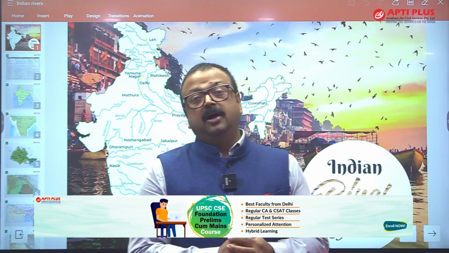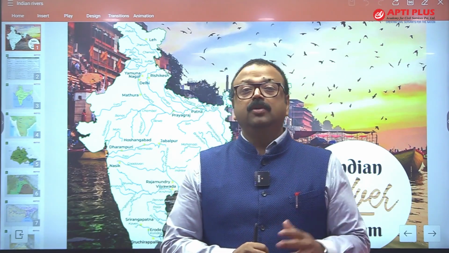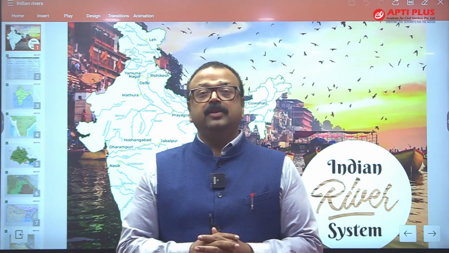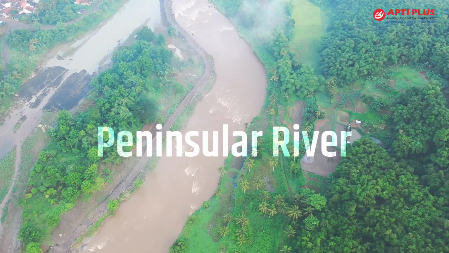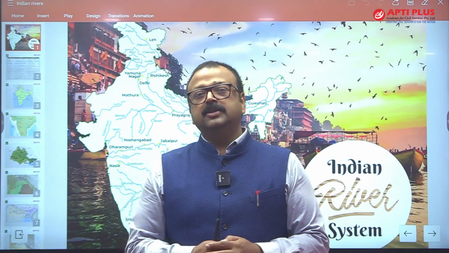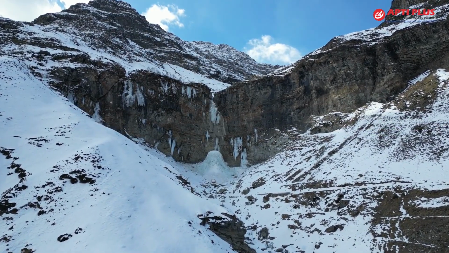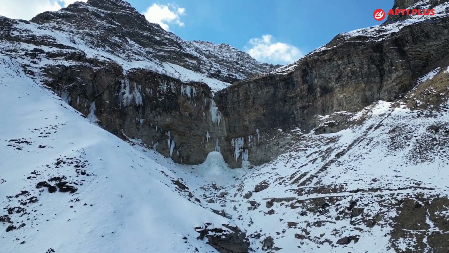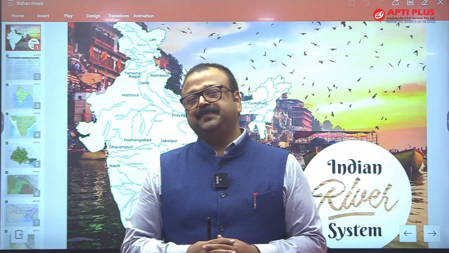On the basis of the origin of rivers, we can have broadly two categories of river system. One is Himalayan rivers, another is Peninsular rivers. Himalayan rivers find their origin in the loftiest of all mountains, the youngest folded mountain that we call Himalaya, from the glacier, and Himalayan rivers are rain fed as well as glacial fed.